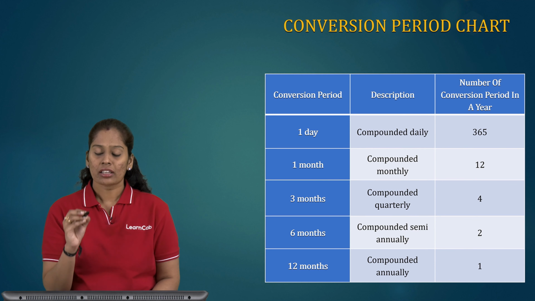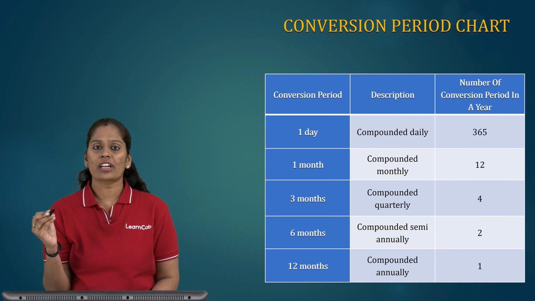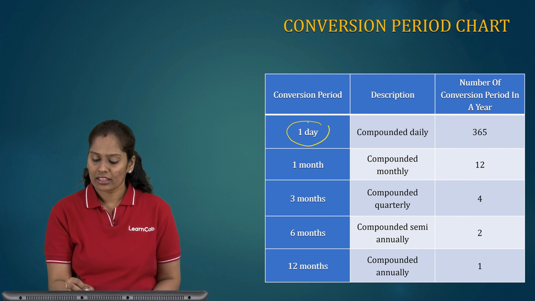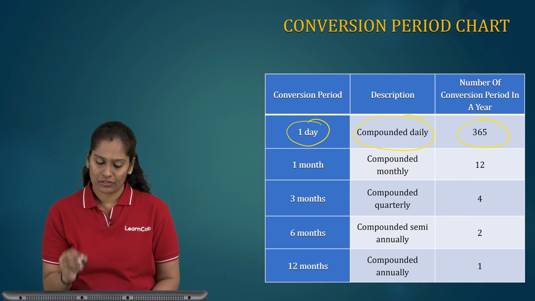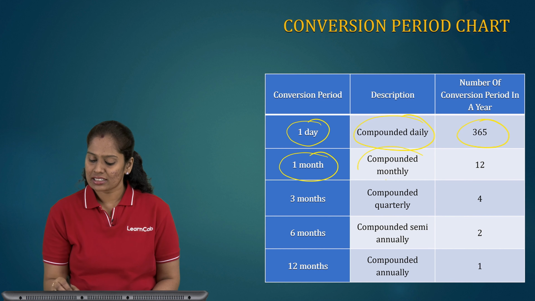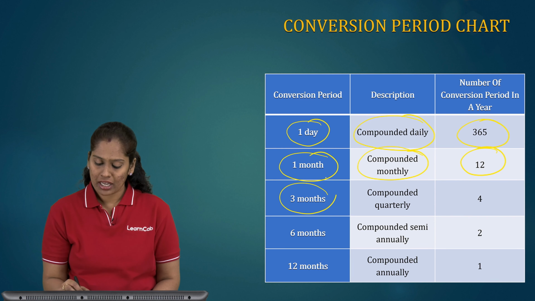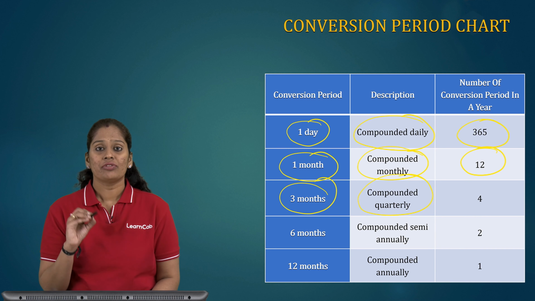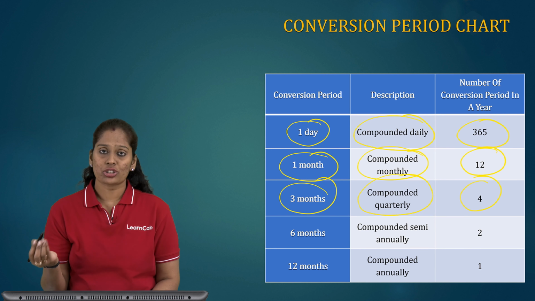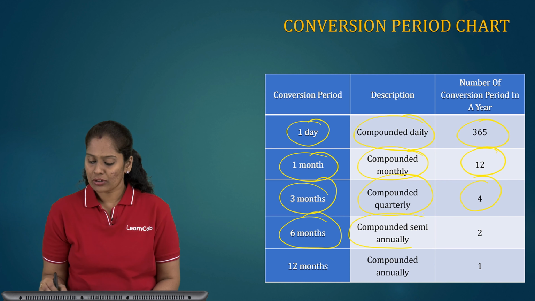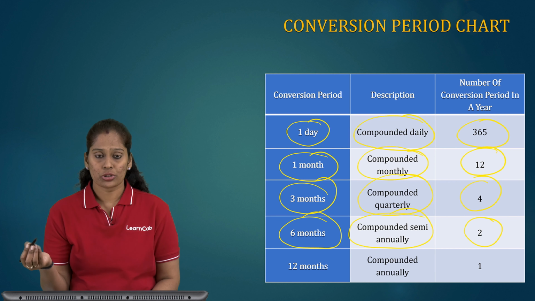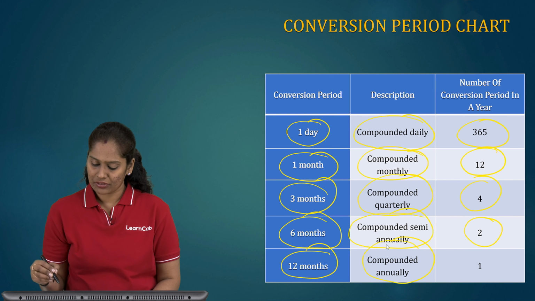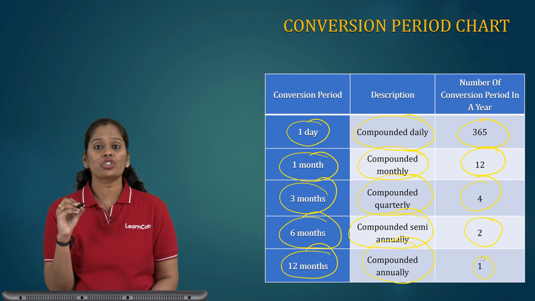So this is the chart. Conversion period, description and number of conversion periods in a year. If it is 1 day, it is compounded daily. The number of conversion periods is 365. If conversion period is 1 month, it is compounded monthly and we have to multiply it by 12. If it is 3 months, it is compounded quarterly. We have to multiply by 4 because 3 4s makes 12. If it is 6 months, it is compounded semi-annually. 6 2s makes 12. 12 months equal to 1 year. So you have to multiply by 2. And 12 months means compounded annually, so it is 1. So this is the conversion period chart.